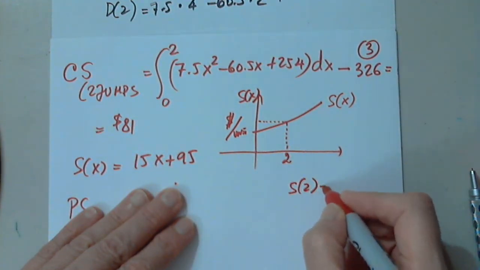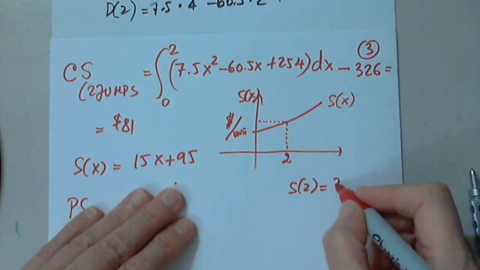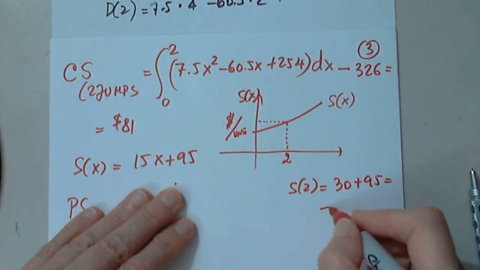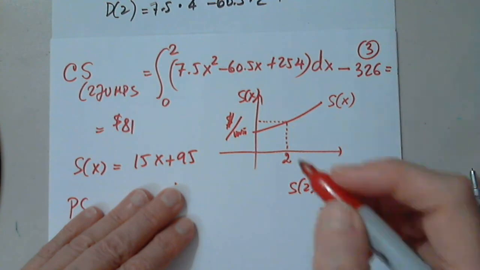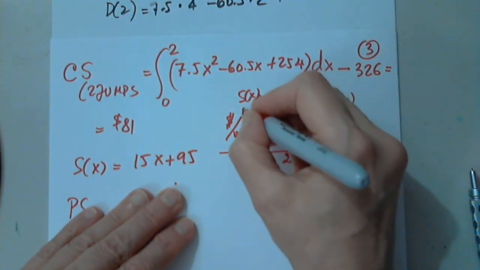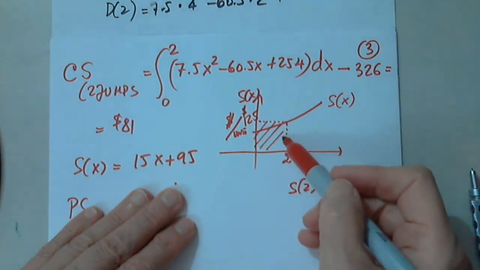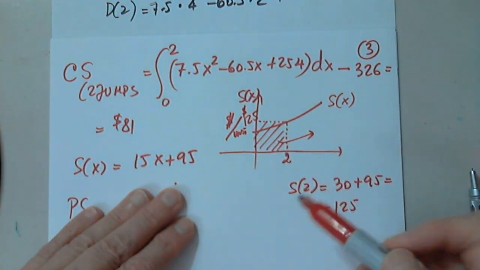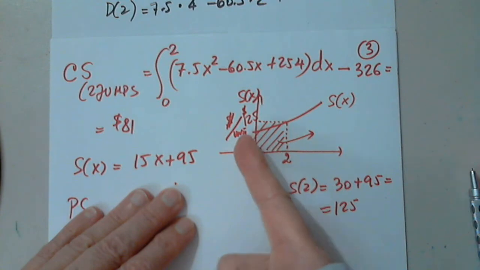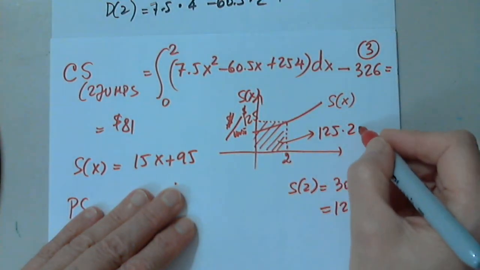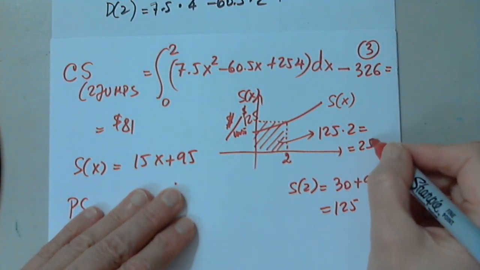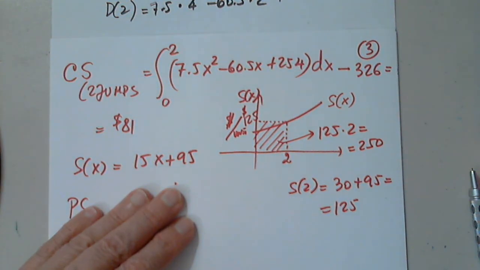So S of 2 equals, that's easy, 30 plus 95, which is 125. So this is 125. What are they getting? They're getting 2 times 125, which is 250.